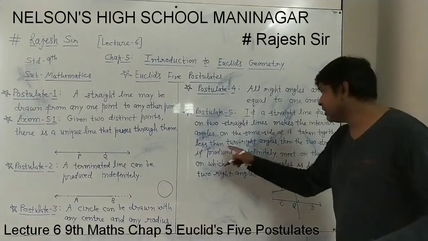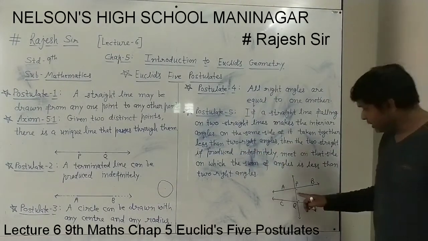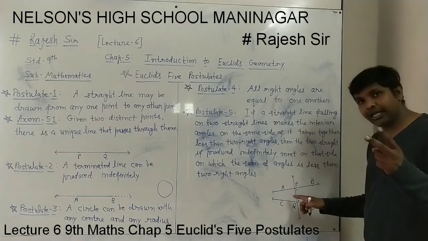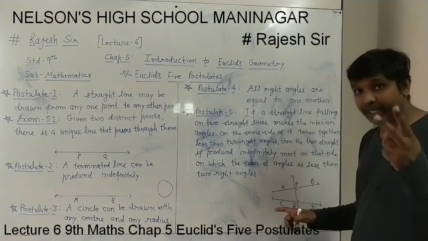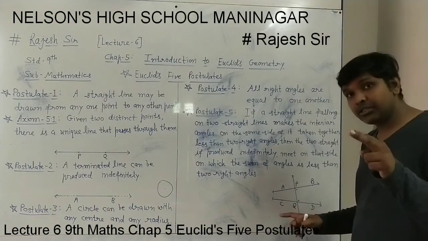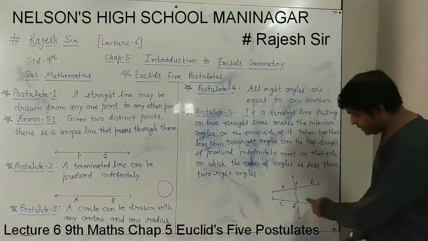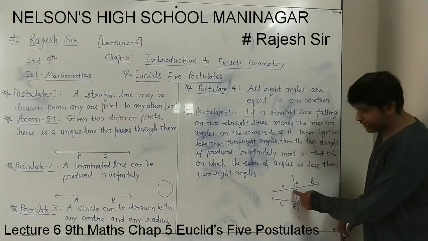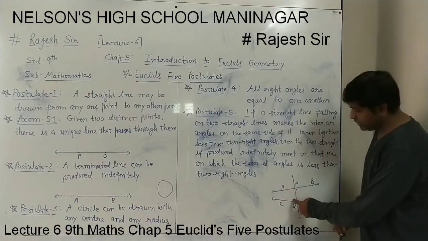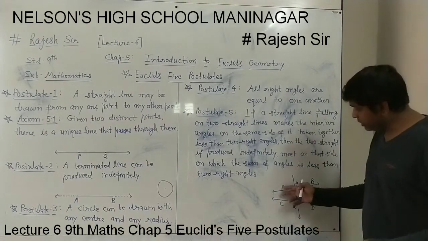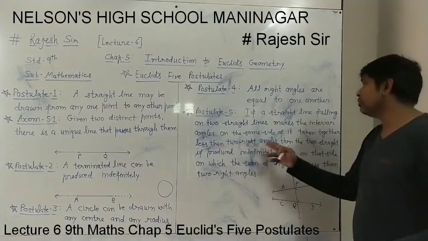Taken together less than two right angles. Here if you do the sum of these two angles, it will be less than two right angles. Two right angles means 90 plus 90, 180. The sum of these two, you can understand, this angle is less than 90, this is also less than 90. So these two angles are less than two right angles. So on this side they are talking about less than two right angles.